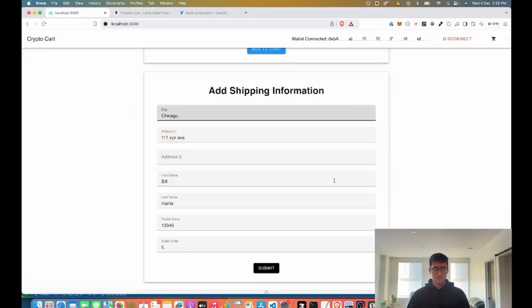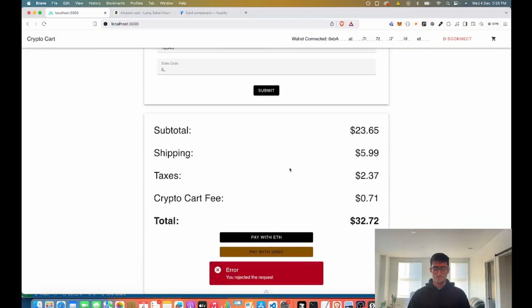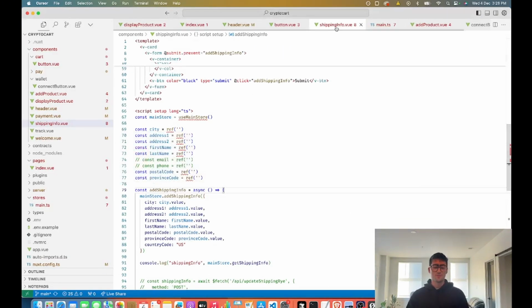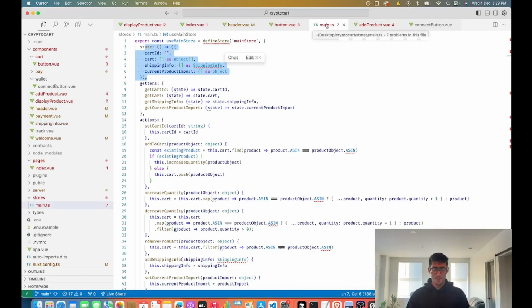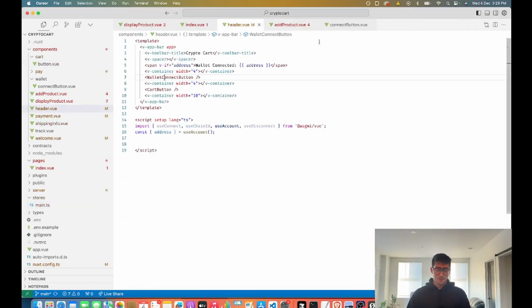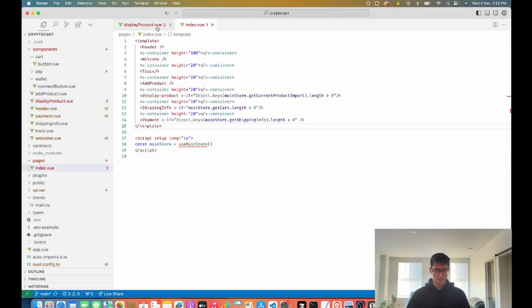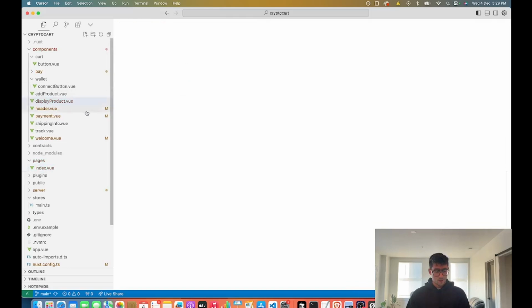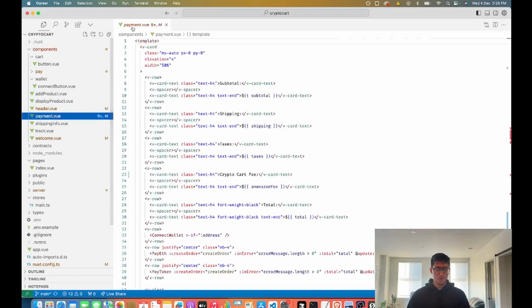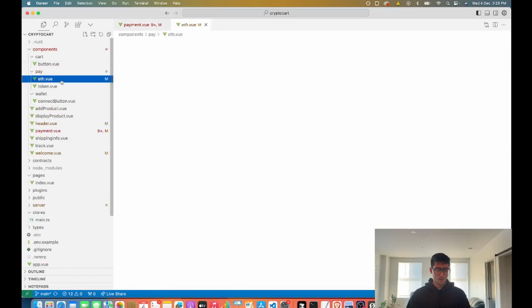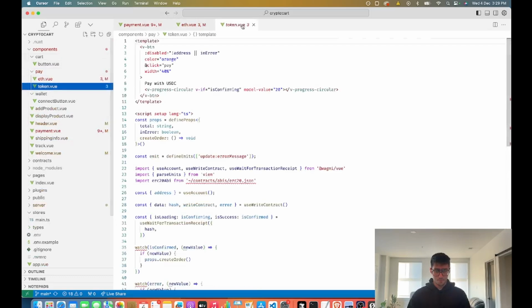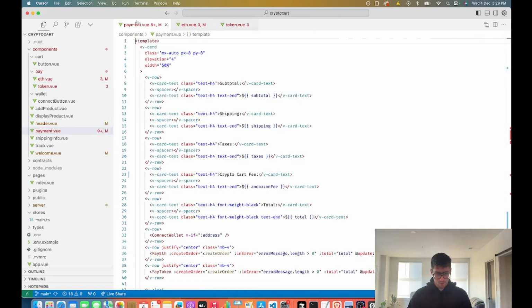And then the next step is, of course, when we get to this payment bar. And this is where most of the nuts and bolts are occurring. This is where it gets a little bit more complicated. So I'm going to dive right into that. So header, index, display product. I'm going to just dive directly into that. We have our payment component here. And we have our two individual pay components. So starting out from the top, we have our payment component.